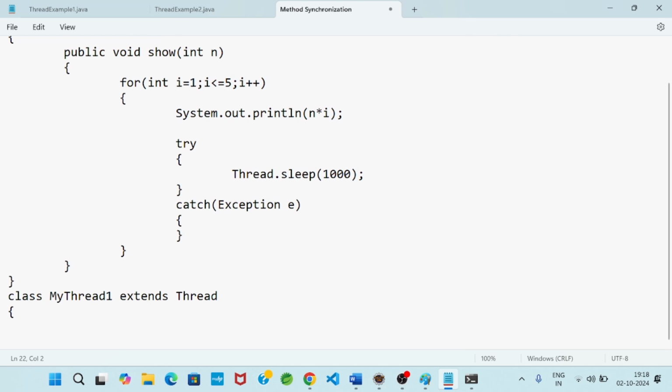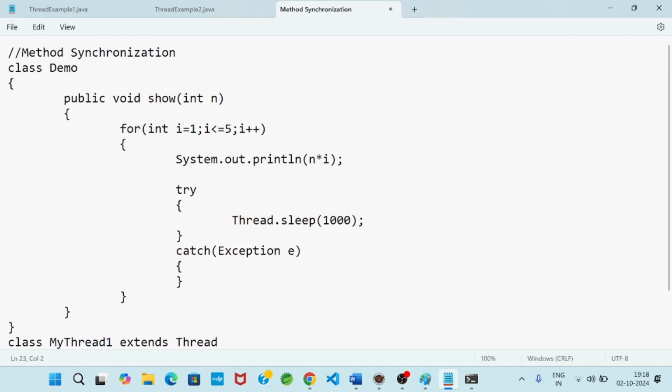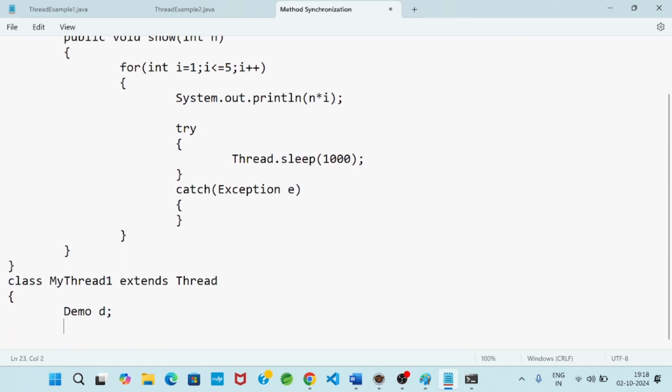Now I will take a demo class object. Between MyThread1 and demo, we have to create a relationship. So in my thread class, I took a demo class object, or demo reference, whatever you call it.